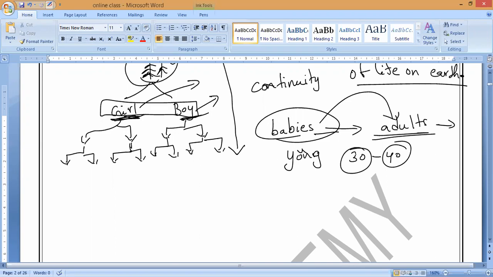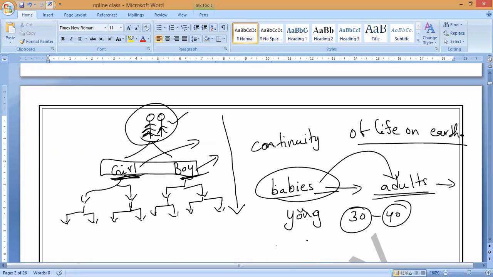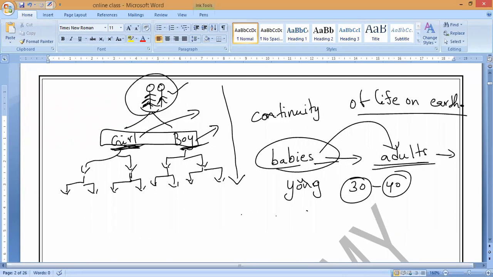For example, you can take reproduction by human beings. It ensures the human species will continue to exist on this earth for all the time to come. We usually consider that millions of years ago, human life started on this earth. That is what we will study. So there is no particular lifespan of the human species. We may say this is my family, that is my other family, but somewhere initially the human family was initiated.